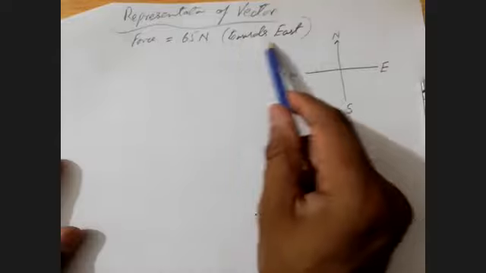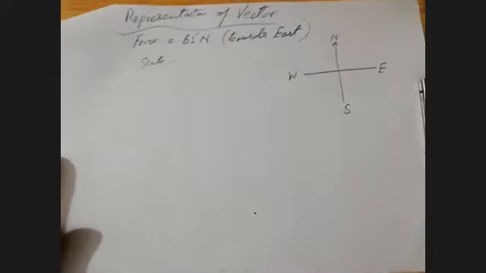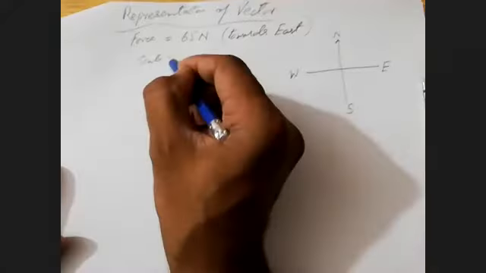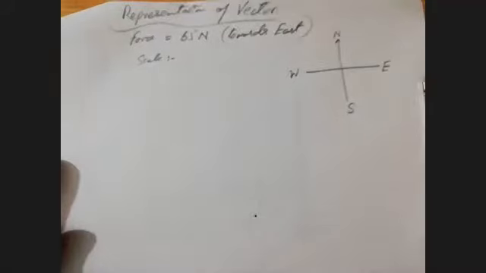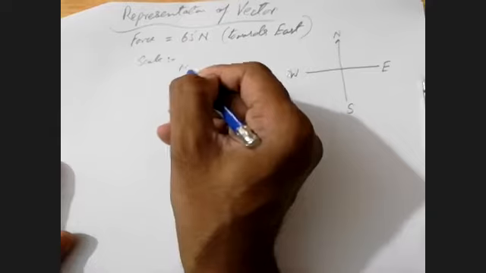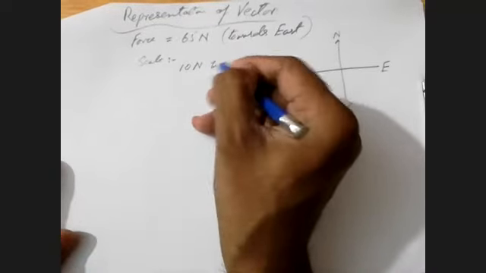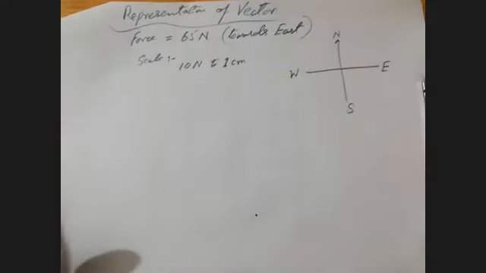Before drawing that, let me tell you some directions. This is north, as you know, this is west, this is east, and this is south. Now this force of 65 Newton is mentioned towards east. So first of all, scale. The first thing you are going to do is choose a scale. For example, one example I am giving you, you may also give me the rest of the examples in the comment box. I am taking 10 Newton to 1 centimeter. This is my choice.